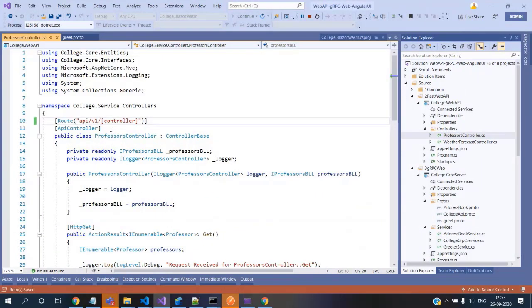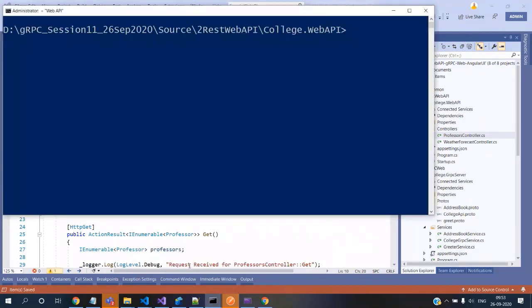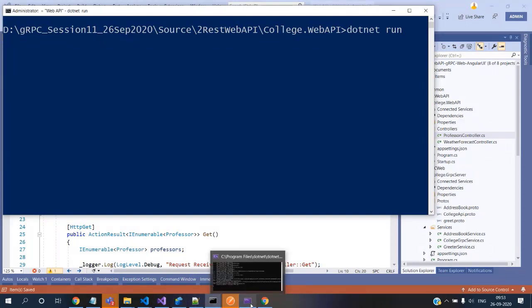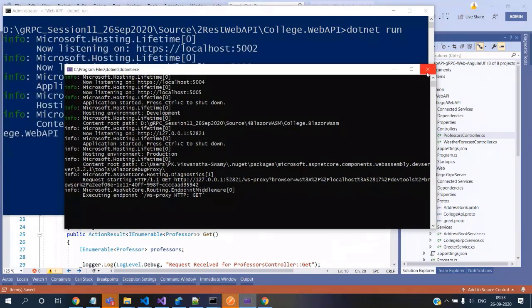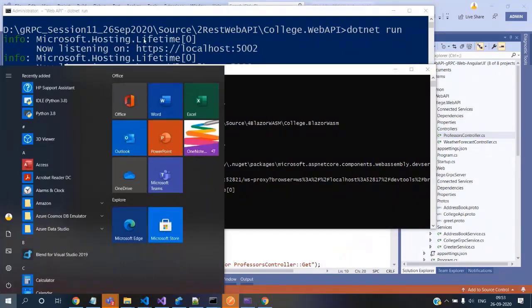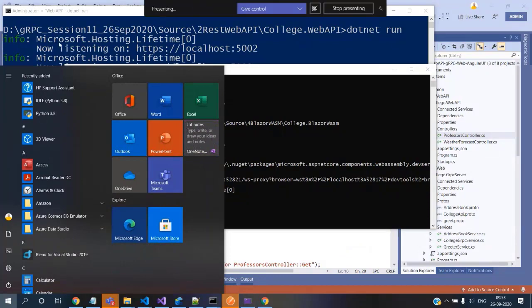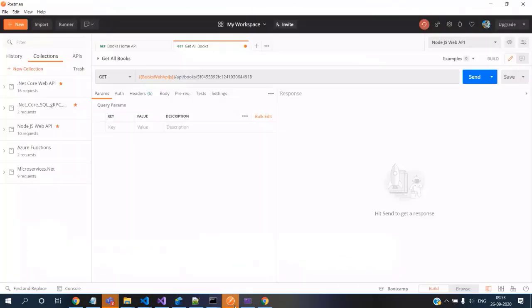V1. Okay, so I changed it, and again I'll come back and re-execute this one. And now, okay, it is executing. Now let me come back to this and go to this .NET Core. Let me close this.